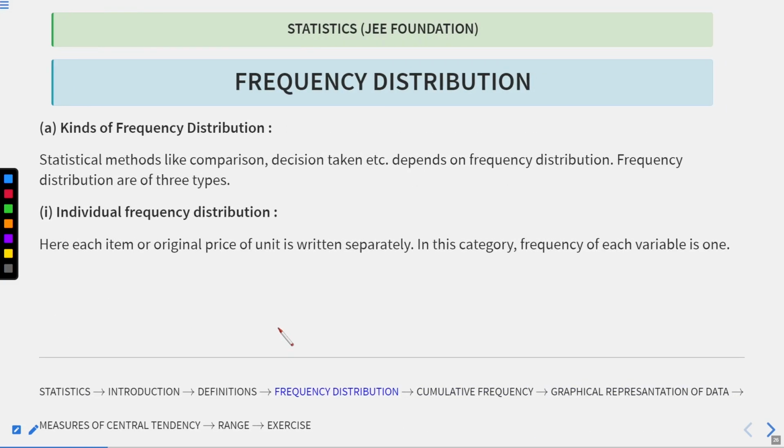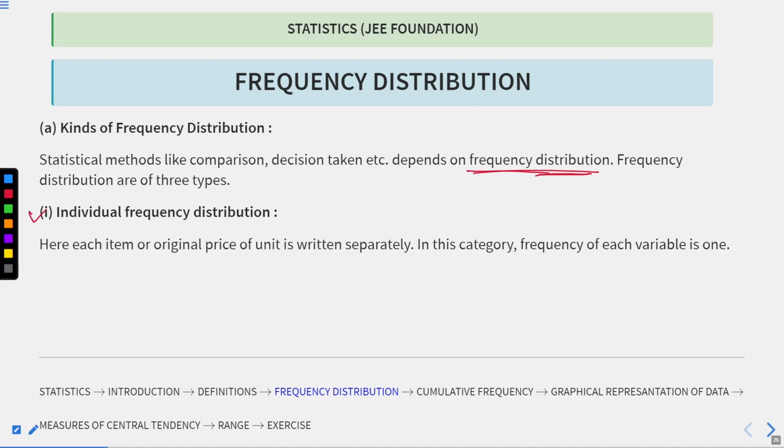Okay, let's move on to the kinds of frequency distribution. Statistical methods like comparison, decision taking, etc. depend on frequency. If you want to make a decision on the basis of statistics, then frequency distribution plays its main role. As you saw in the previous example, if we are talking about how many students have gotten marks between 0 and 10, we saw 8 students. In this similar manner, frequency distribution is very, very important in stats. So let's see the types of frequency distributions.